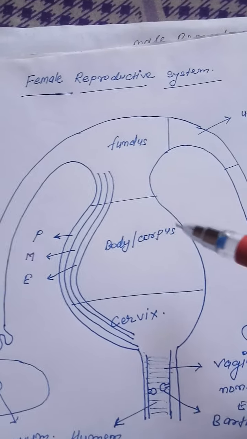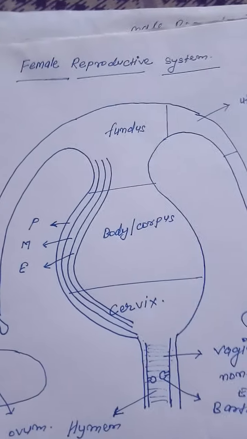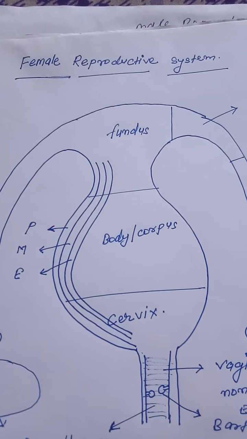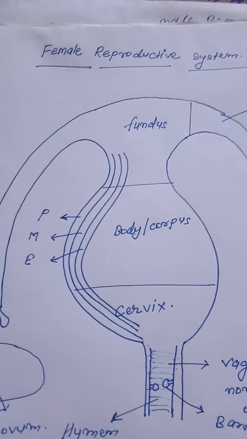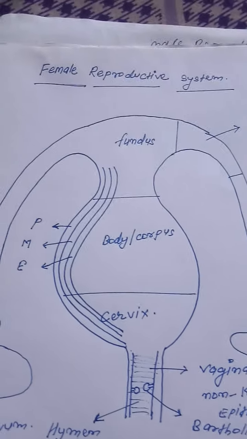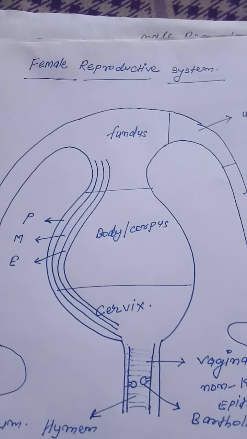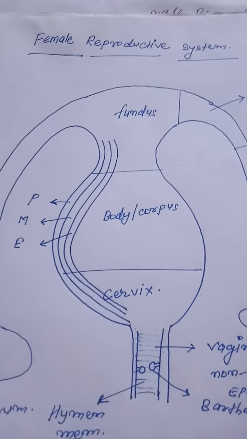Today I will discuss the female reproductive system in human beings particularly. I have discussed the male reproductive system in previous classes. Now I will discuss the female reproductive system in human beings.